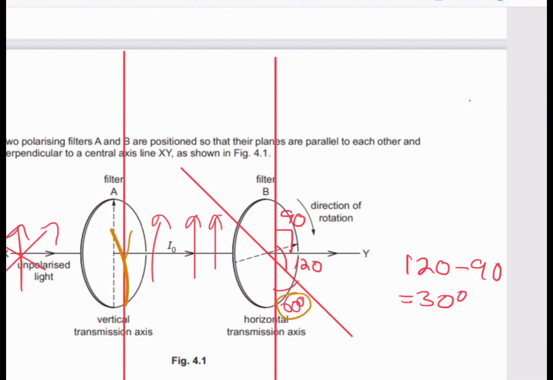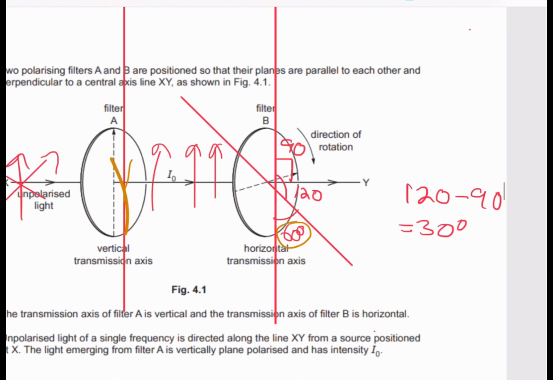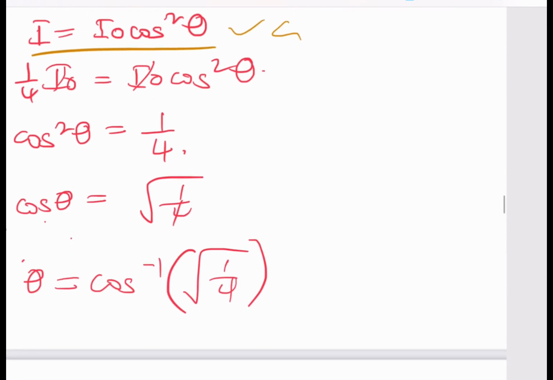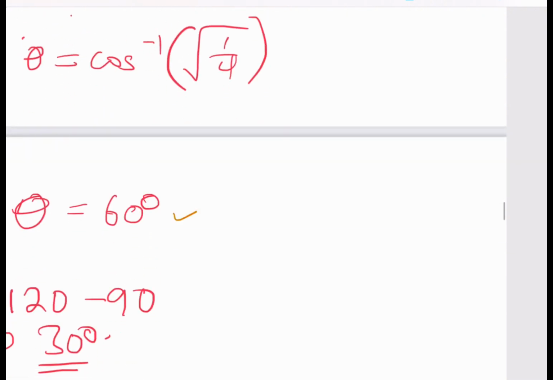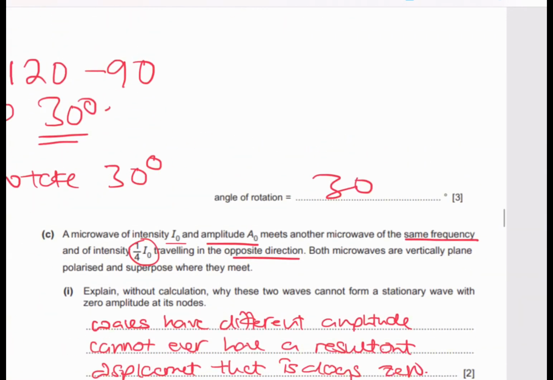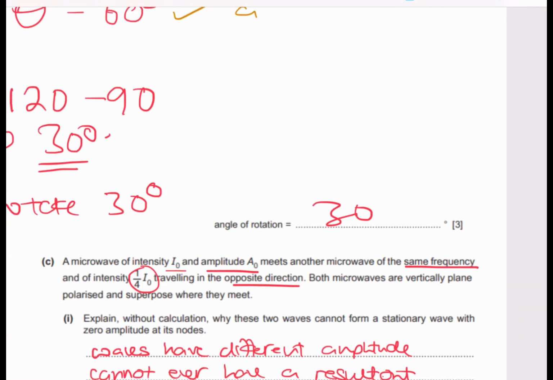So what they were looking for is just stating this equation itself, right? Stating this equation gives you the first mark, so that you can show them that you really know what this angle actually is. And finding the angle of 60 itself is the other mark. But just knowing that for 60 to be formed, I can rotate this 30 degrees so that I reach this angle of 60, that gives you your last mark, so that you have a total of 3 marks.